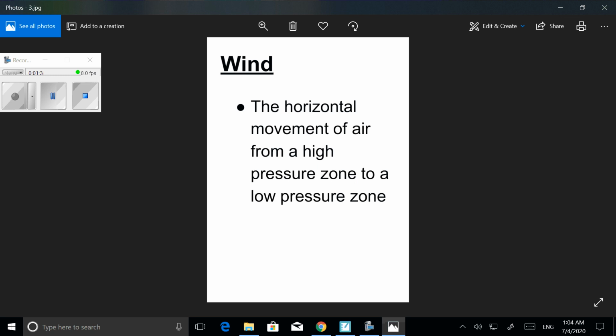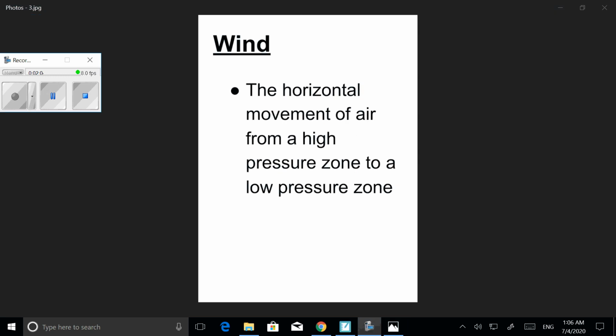Here we are going to study 3 terms. First one, what is pressure? Second one, what is high pressure? Third one, what is low pressure? First, what is pressure? Pressure is the weight exerted by air on the surface of the earth. Pressure is the weight of air. So, where there is more air, there is more pressure. Where there is less air, there is less pressure.